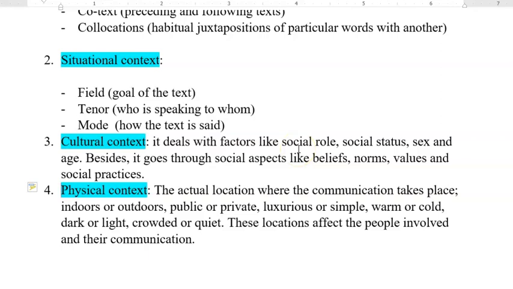Is he the leader of his society or not? The social status of him, if he is married, if he's single. Suppose that there is a speech about divorced women, for example, and the speaker is married.